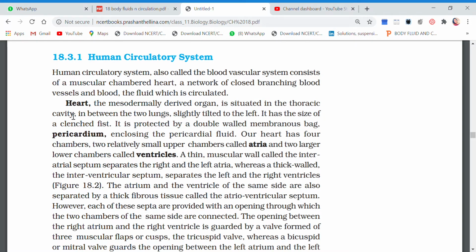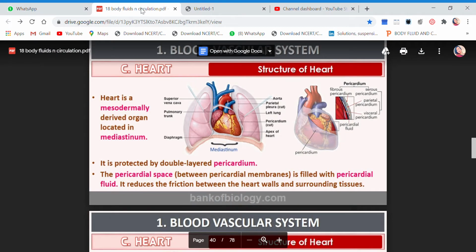It has a size of a clenched fist. Just fold your hand and make a fist. See the size of your fist. Whatever is the size of your fist, same is the size of your heart. It is protected by a double-walled membranous bag called pericardium, and because there are two walls, between those two walls there will be a fluid called pericardial fluid. Let me show you here.